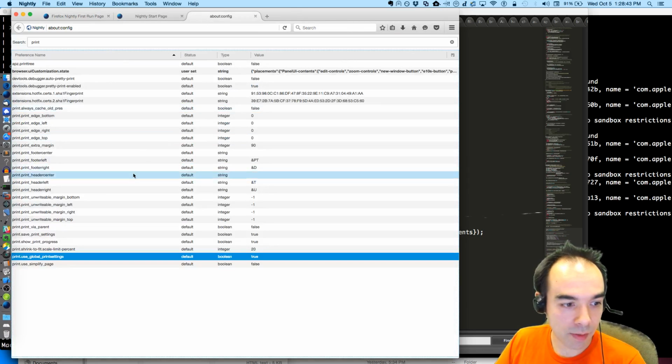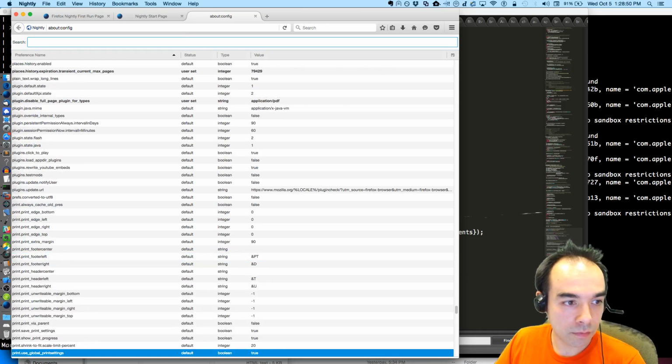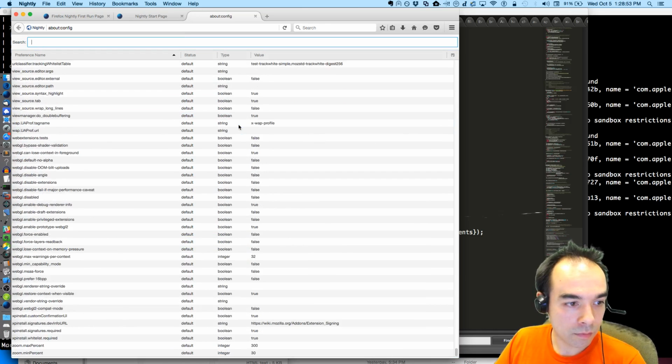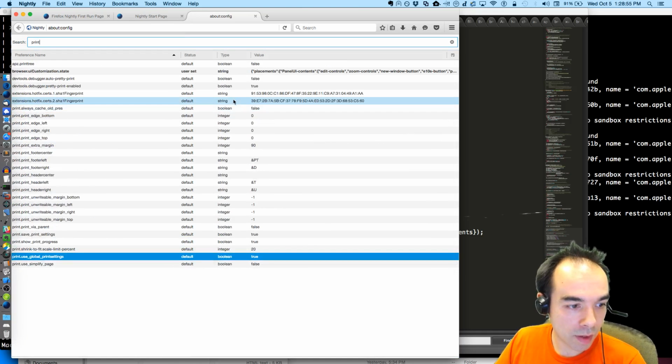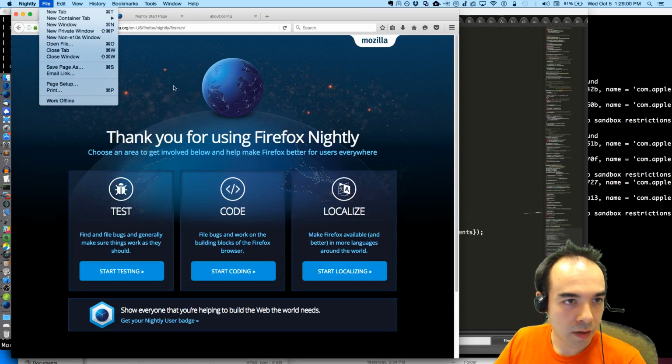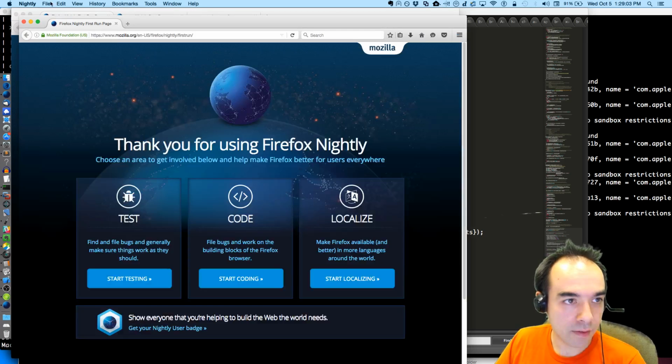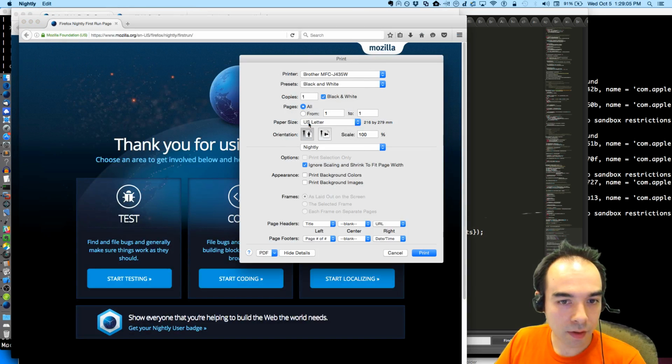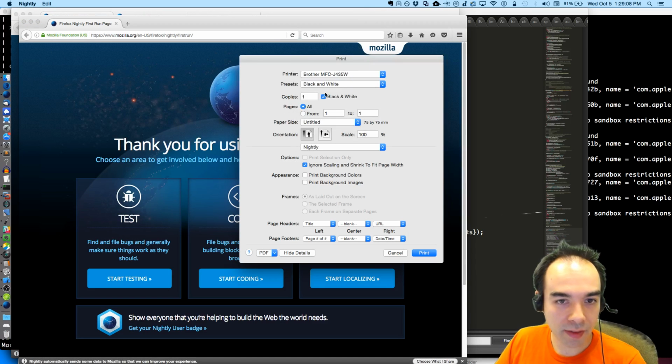Now, if we look inside about:config, nothing's been saved, nothing's been persisted. Let's try that again. Print untitled, and then let's actually print to like the PDF writer or something. Oh, I can't. Well, I'll print to a simulated inkjet printer.